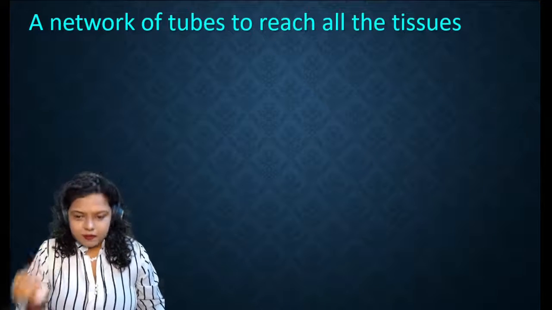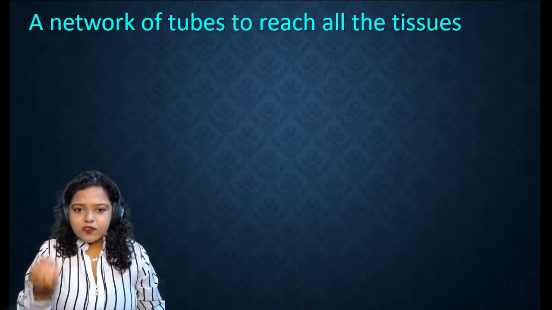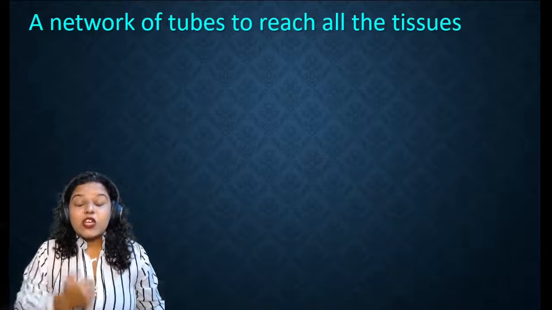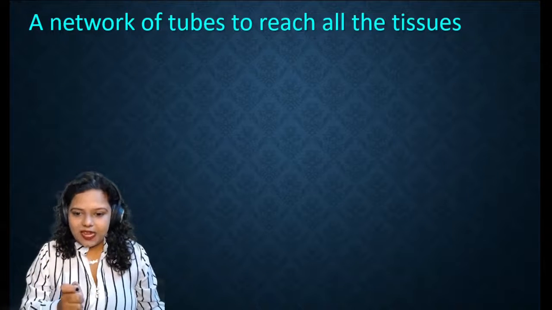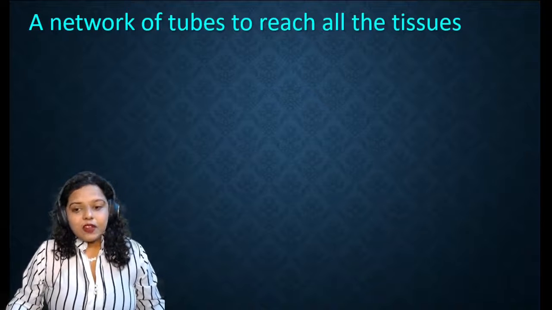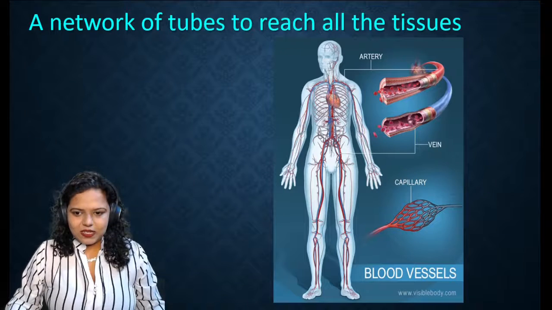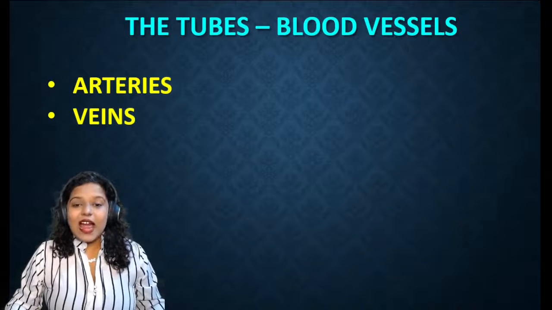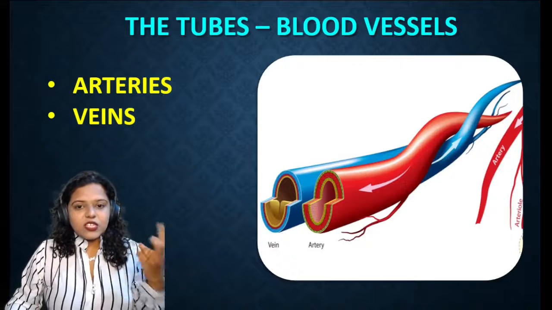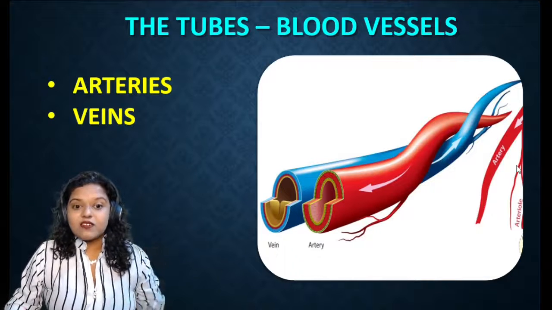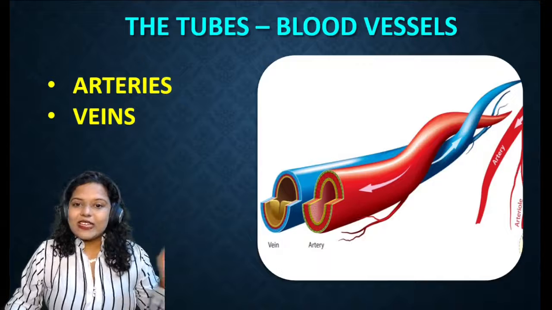Like in your building, you have the pipelines which transport the water wherever you want. In the same way, your body also has certain pipelines, blood vessels which we call them, to transport the blood to all the cells possible. And these tubes are nothing but your arteries and your veins. So these two are the major blood vessels which play the major role in transportation of blood in your body.